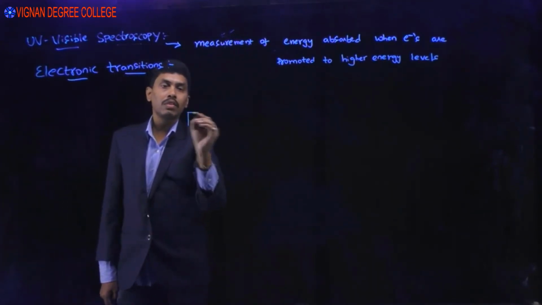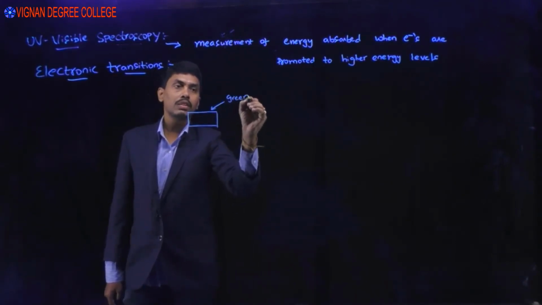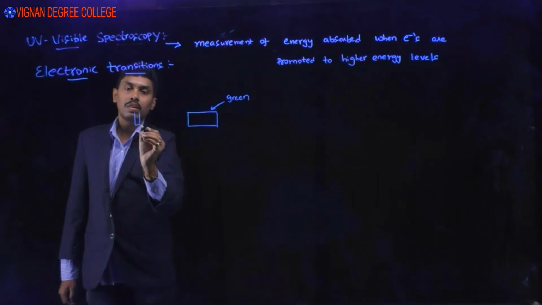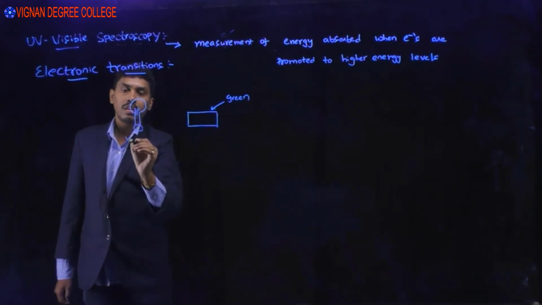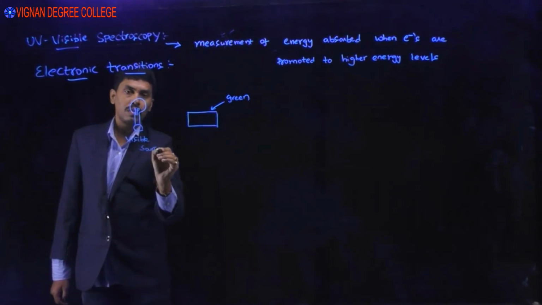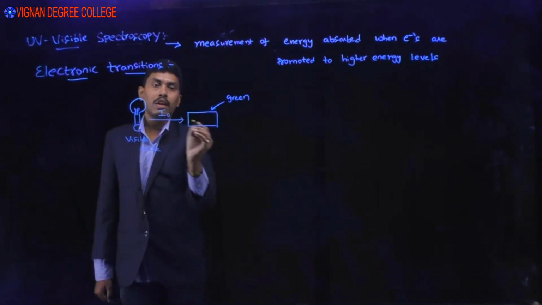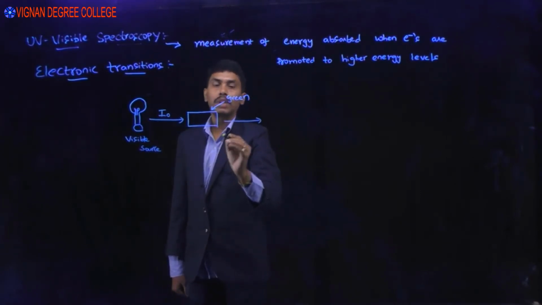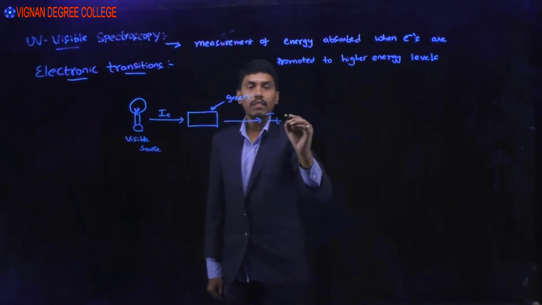See, if you have some object having green color, and this is a bulb, a visible source, and the light radiation is irradiated on this object with I0 intensity, some of the light is absorbed by the object and the remaining will come out as IT. It is called transmitted light, the intensity of transmitted light.